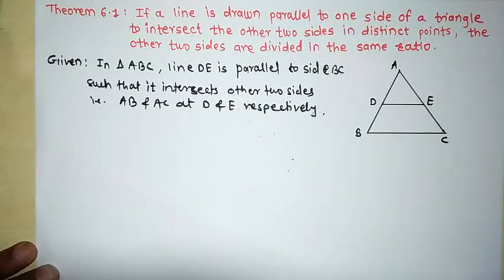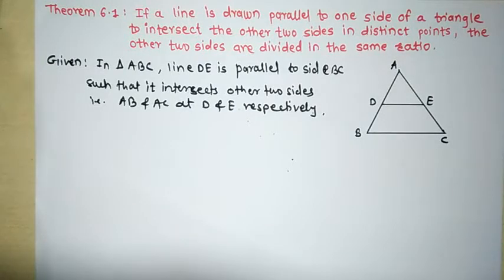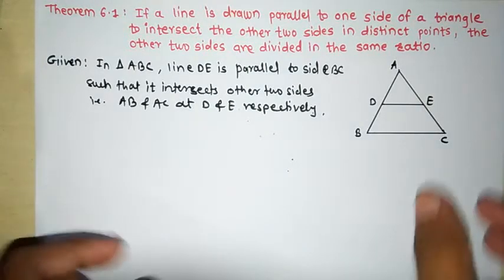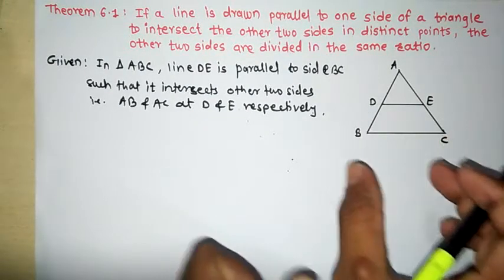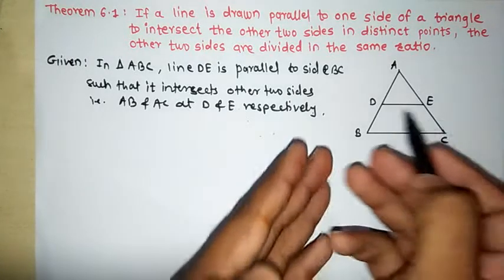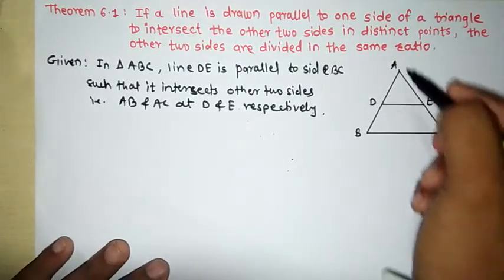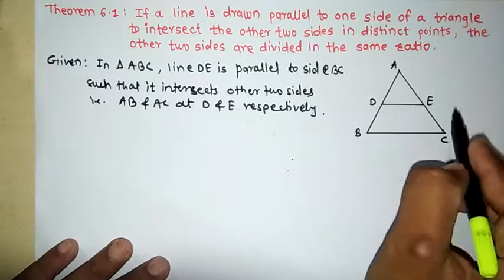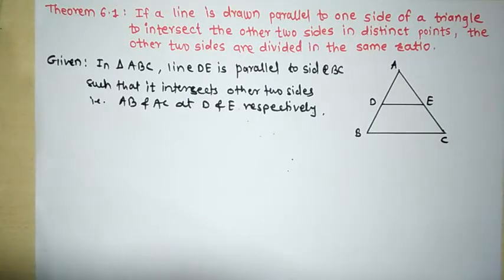This is the given data. There is a triangle ABC in which we have to draw the line DE parallel to the side BC, such that this line DE intersects the sides AB and AC at points D and E respectively. This is the given data.